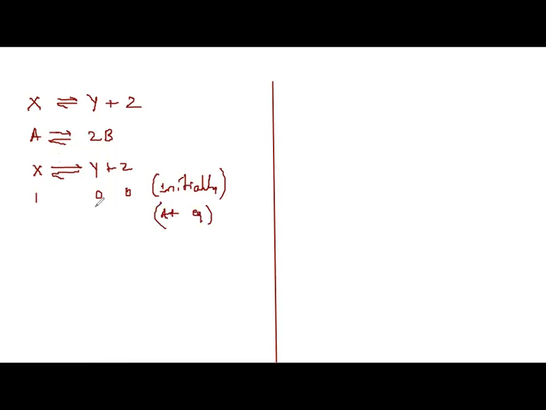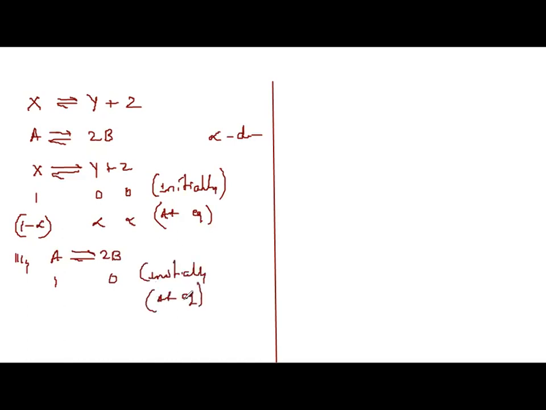Let me say alpha is the degree of dissociation. Alpha is dissociated molecules. So how much will be remaining? 1 minus alpha. And this will be alpha and alpha, because there is no coefficient, so both are alpha. Similarly, for the equation A gives 2B, initially this is 1, this is 0. At equilibrium, they have said the degree of dissociation of X and A is equal, so again here also I will consider alpha. Therefore, at equilibrium, remaining is 1 minus alpha, and this is alpha. Since coefficient is there, it is 2 alpha.